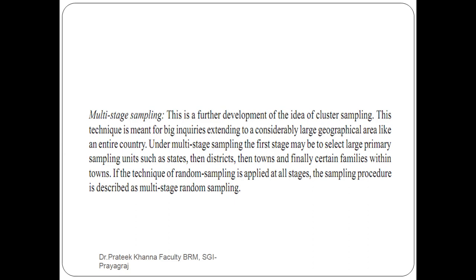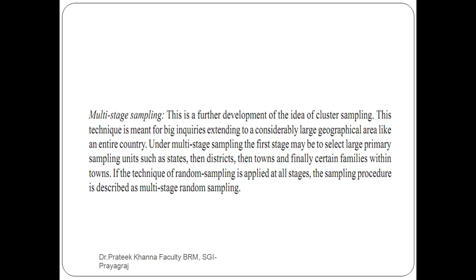This is the further development of the idea of cluster sampling. This technique is meant for big inquiries extending to a considerably large geographical area like an entire country. Let's take an example of our country.